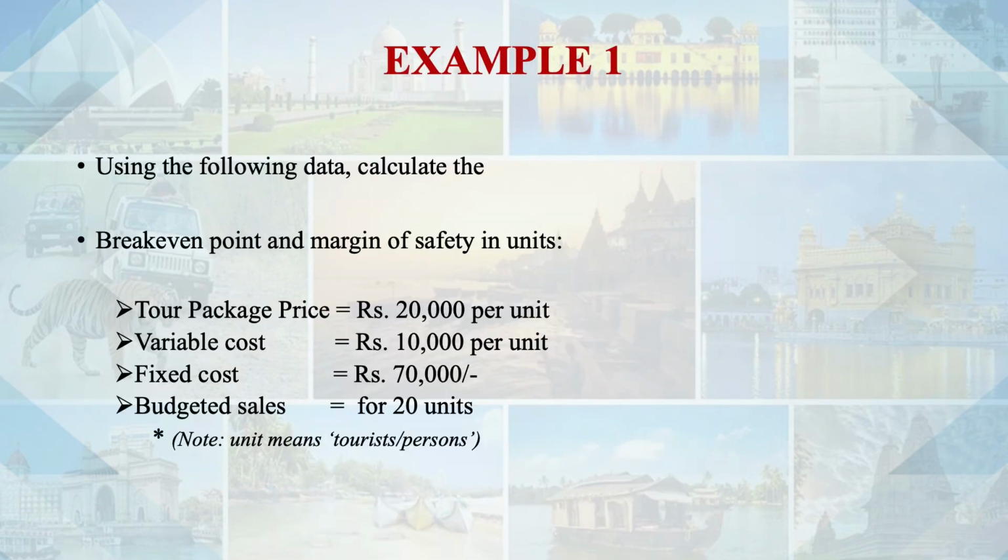Likewise, you must have heard that they are saying that this minimum number should be there, otherwise the tour will be cancelled, and the producer needs to identify that. So tour package 20,000 rupees per unit, per pax, is the terminology used in tourism. Per person 20,000 rupees, variable cost 10,000 per unit, per person, per tourist.